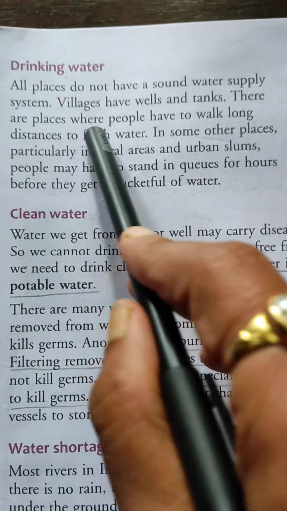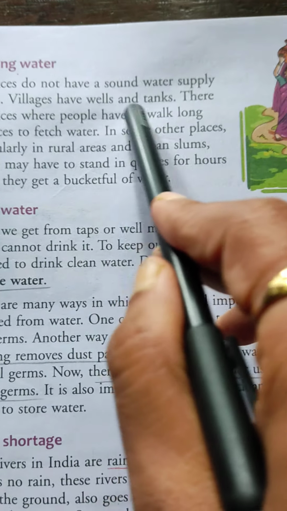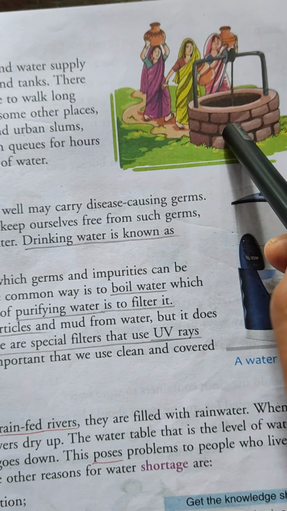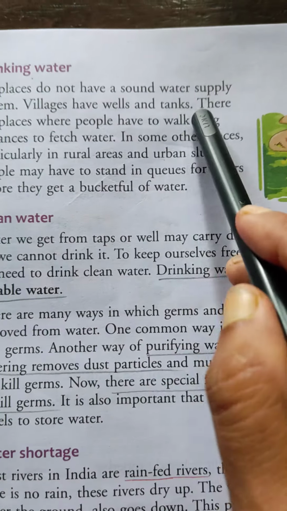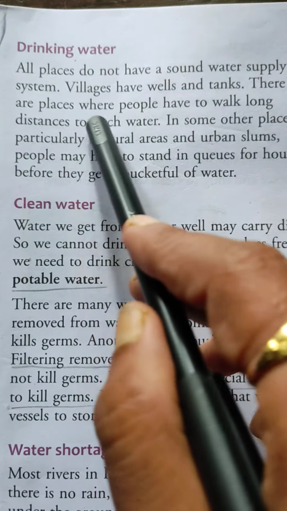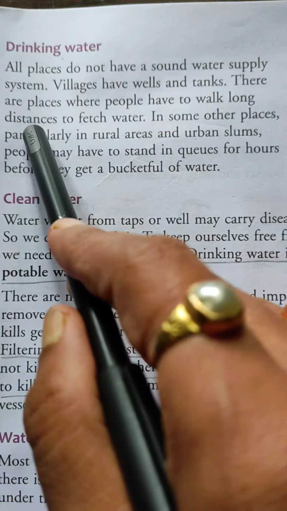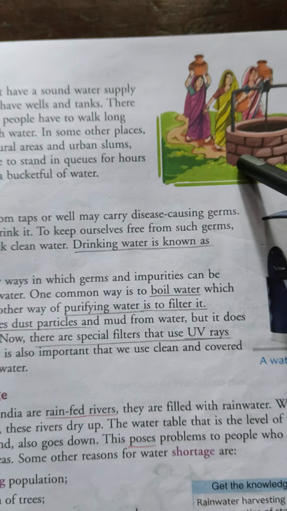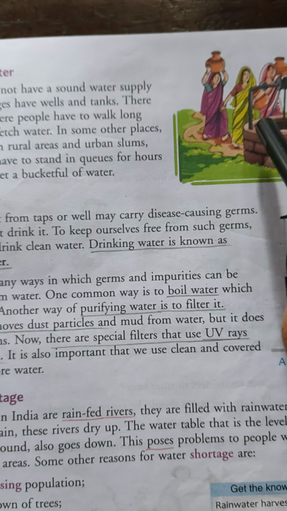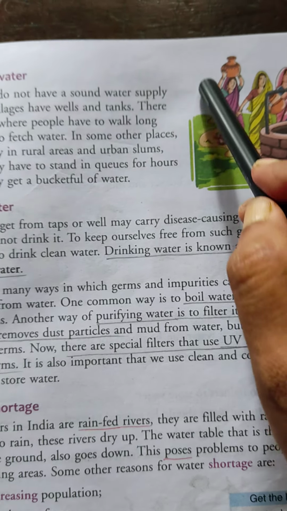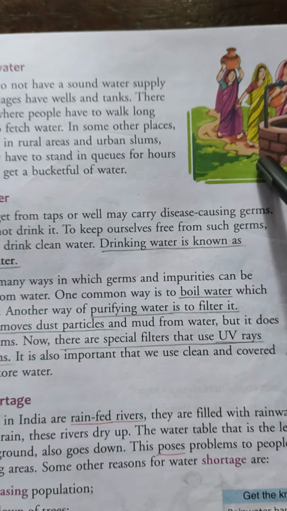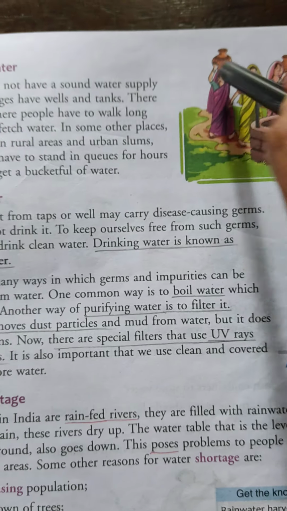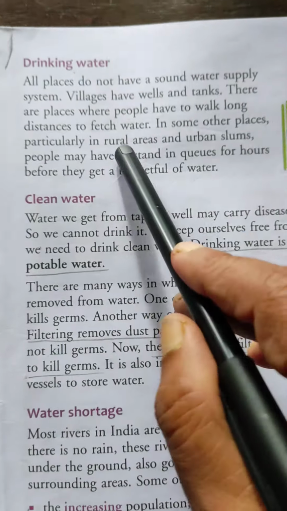There are places where villages have wells and tanks. This is one village, this is a well. So some villages have wells and tanks. There are places where people have to walk long distances to fetch water. So in some areas in India, some people fetch water by walking a very long distance. See, this is the path: they come from this side to here, and from here they collect water and take it to their house.